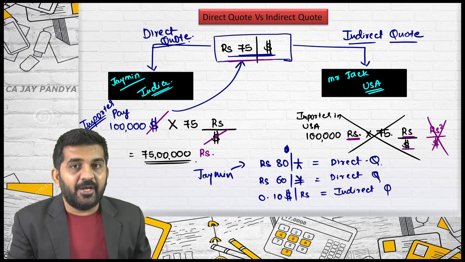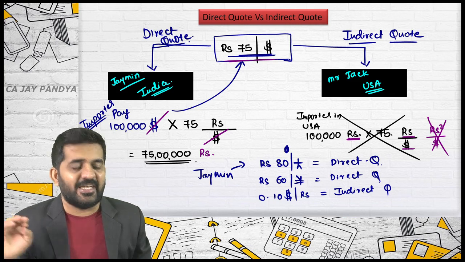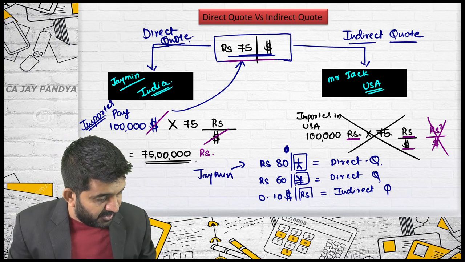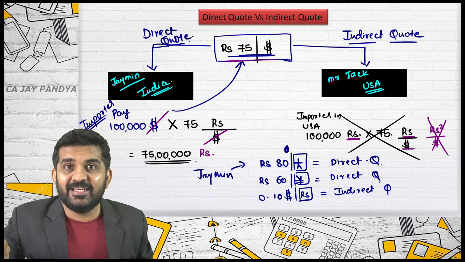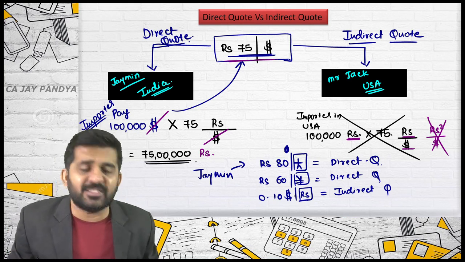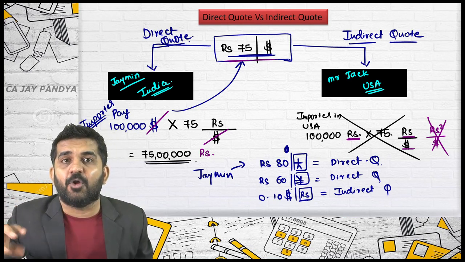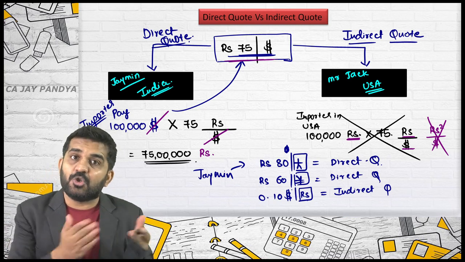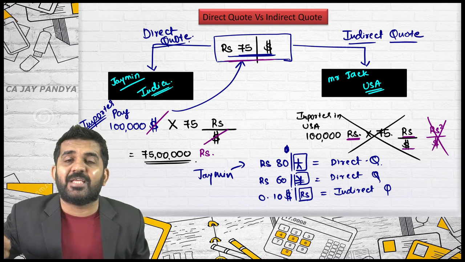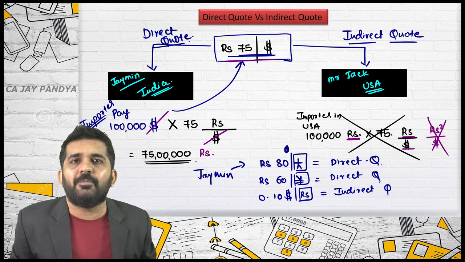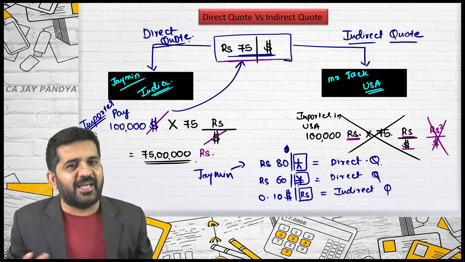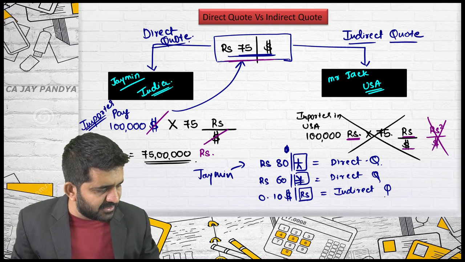Exactly. Is it alright? Try to understand always the asset should be on this side for Indian people. Here, our currency is the asset. So if you want to purchase rupee and sell rupee, this rate will normally not be applicable for a person staying in India because he is already having rupees. What he wants is dollar, or what he wants to sell is dollar. So this rate will not be directly applicable in India. Next step, we will be converting direct into indirect, but try to understand this is an indirect quote for Jaimin.